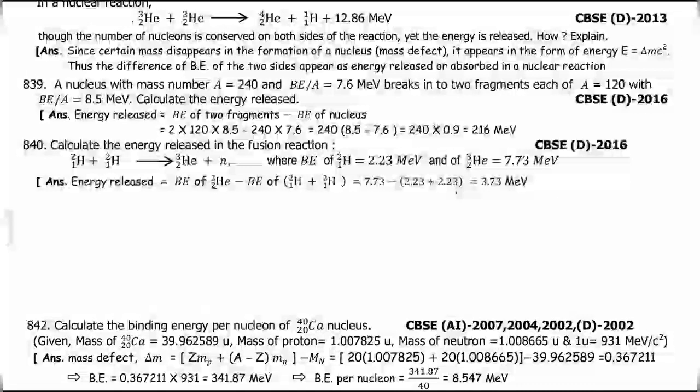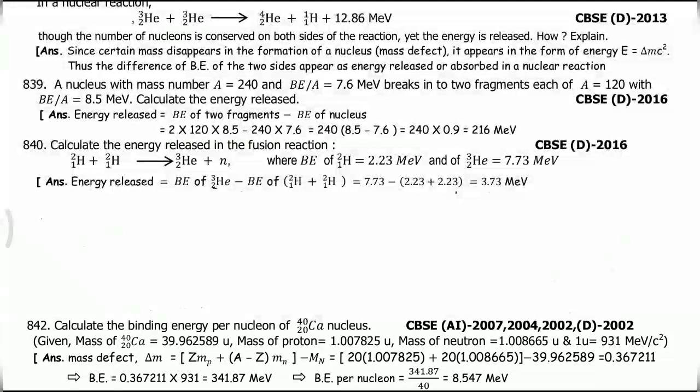Coming to the next slide: in a nuclear reaction, helium-23 plus helium-23 gives helium-24 plus H11 plus 12.86 mega electron volt. Though the number of nucleons is conserved on both sides of the reaction, yet energy is released. How?